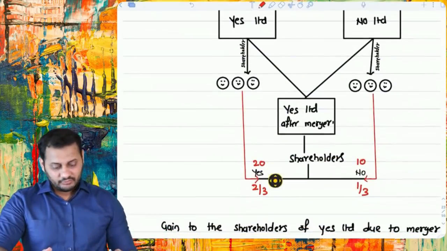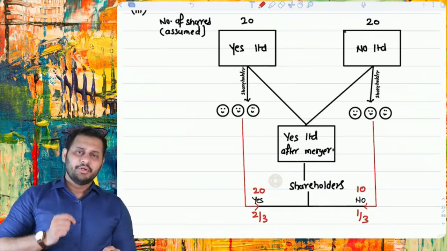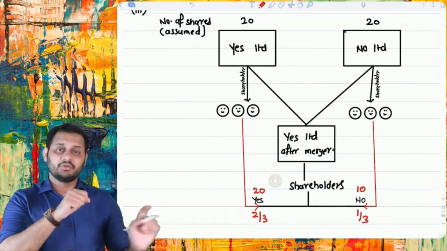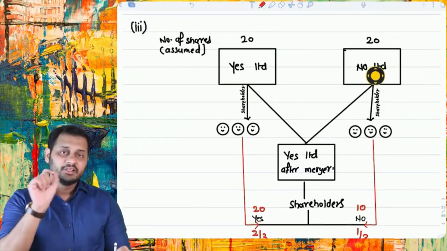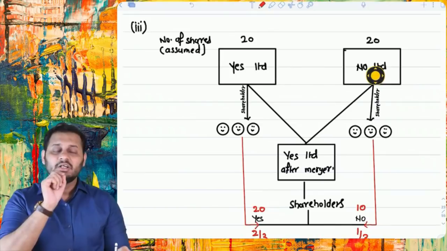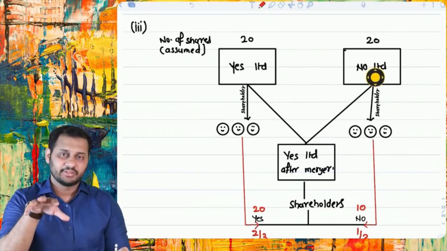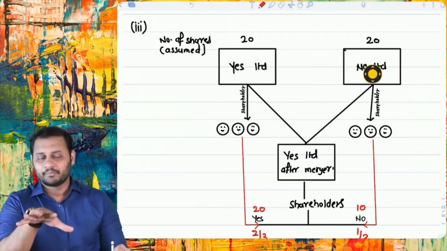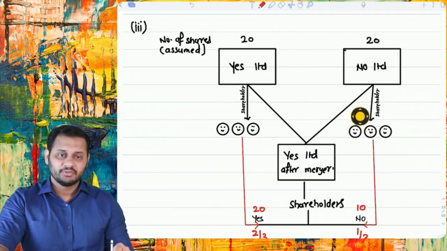Then one more question was asked: due to this merger, what is the benefit to the shareholders of Yes Limited? Now have a look. It was Yes Limited, it was No Limited. In the question it was given that before merger the number of shares of both the companies were the same, but how much was not given. So we assumed 20-20. It was the same, so assume anything. These are the shareholders of Yes Limited, these are the shareholders of No Limited.